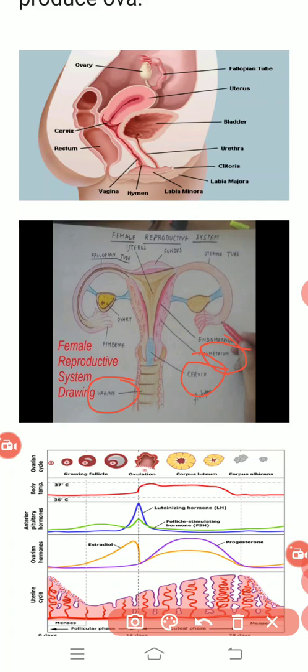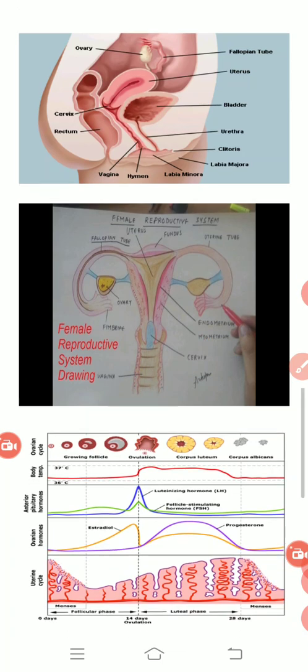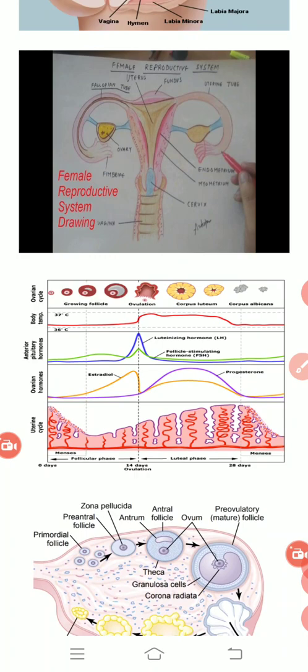So I hope this structure of explaining helps you in understanding the functioning of the female reproductive system. Now I can correlate two terms together so that it is easy for you to understand the female reproductive system and the menstrual cycle.